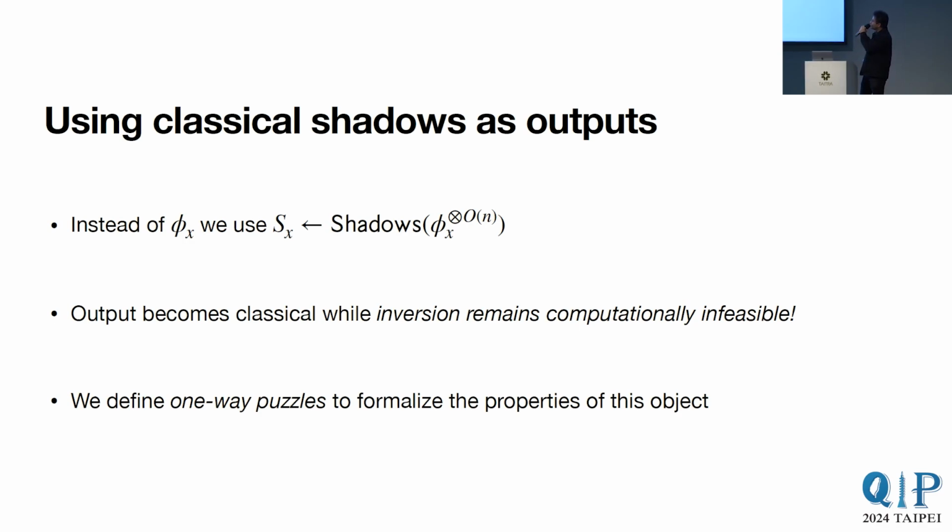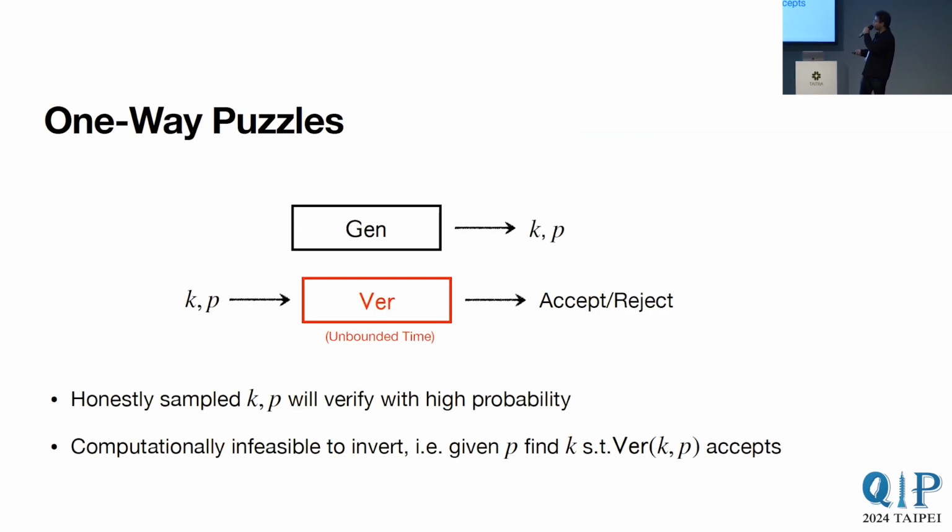Now, the object that we get when we apply shadows to this state phi x is a simple search problem with classical outputs called a one-way puzzle that we will now define. A one-way puzzle consists of an efficient generation algorithm which samples pairs of keys and puzzles. It also consists of a potentially unbounded verification algorithm that checks validity of key puzzle pairs.